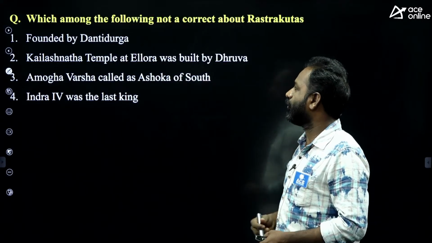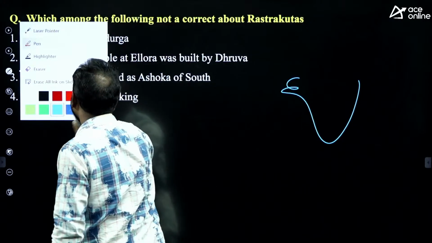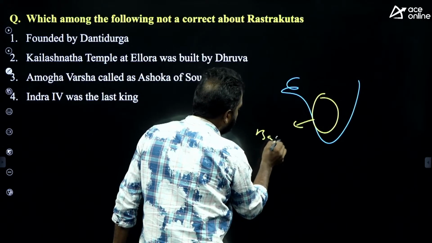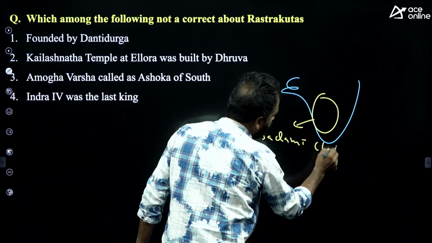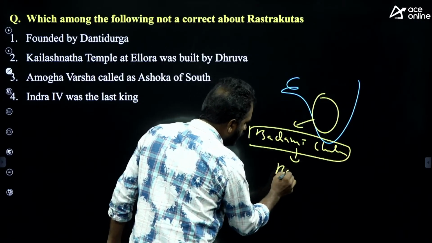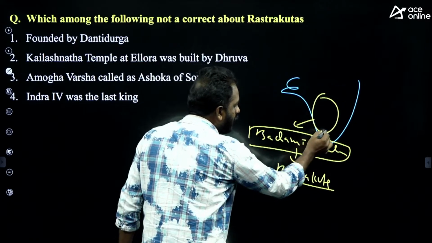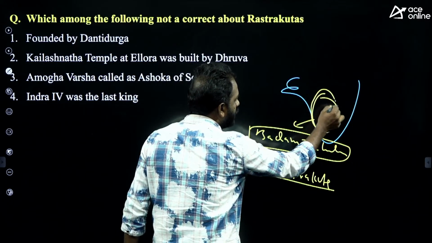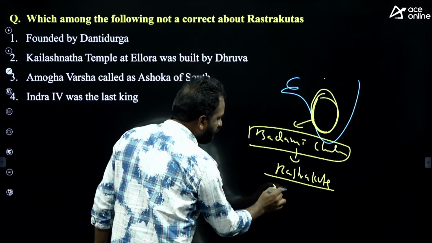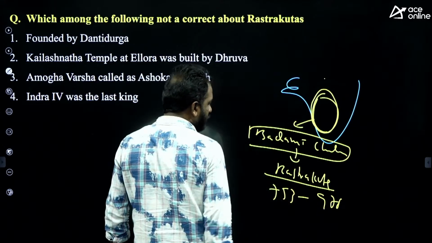The first one, founded by Dantidurga. Yes, Rashtrakutas. Who were the Rashtrakutas, sir? I told you earlier that the Karnataka and Maharashtra area was ruled by the Badami Chalukyas. These Badami Chalukyas were replaced by the Rashtrakutas. So the Rashtrakutas ruled Karnataka and Maharashtra, and almost came near the north. They roughly ruled from 753 to 970-something.